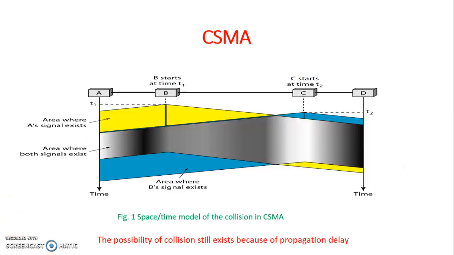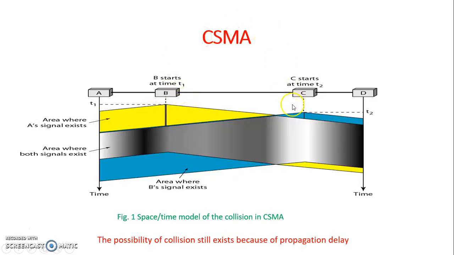Let's go for an example. In this picture, four stations are connected in a bus. When a station sends a frame, it takes time for the first bit of each frame to reach every station and for every station to sense it. In this example, A sends a frame. At time T1, B senses the medium to be idle because B has not received the first bit of A. So it will start sending its frame.